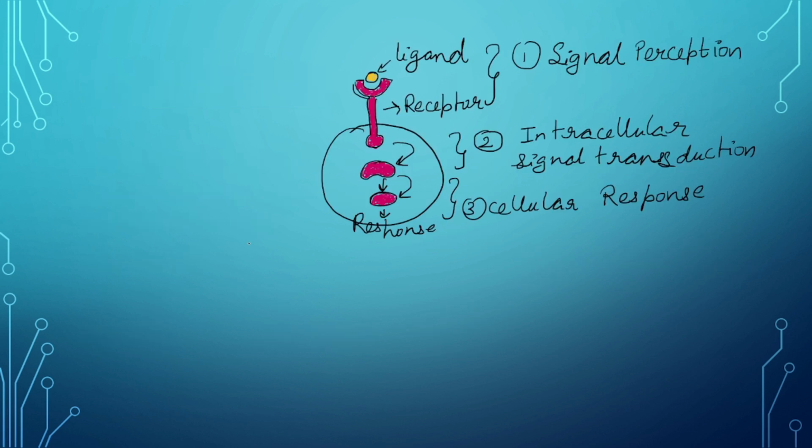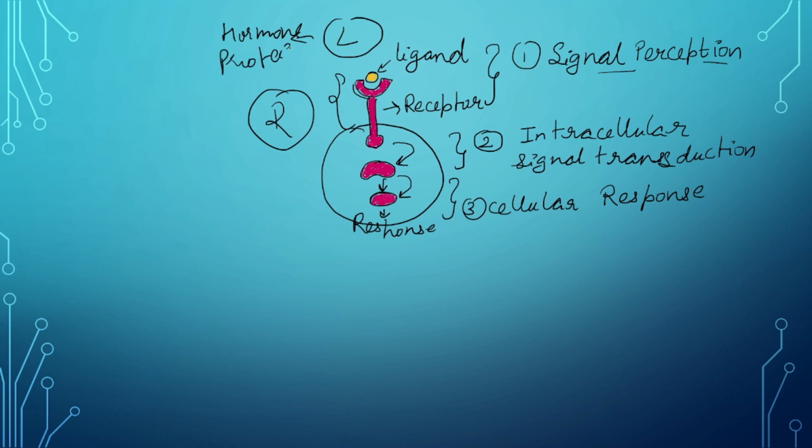So as I told you, there must be a ligand and there must be a responder. This is the signal perception part. This is the receptor and this is the ligand. The ligand could be any hormone, or protein, or vitamin. It could be anything. This ligand would drop into a receptor, and the receptor will accept this ligand.